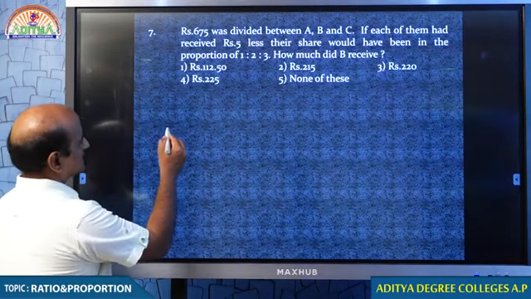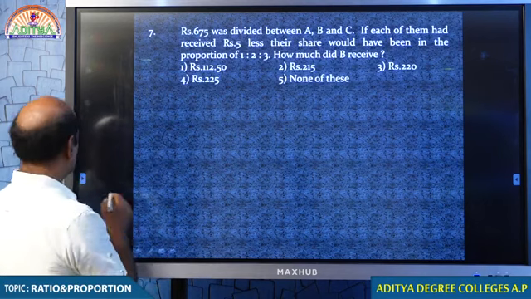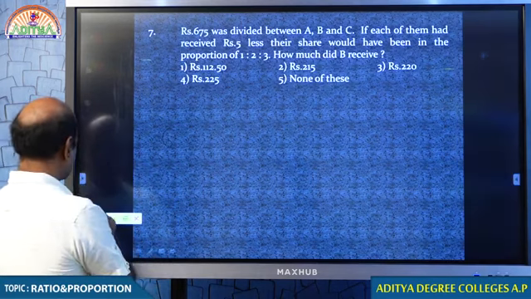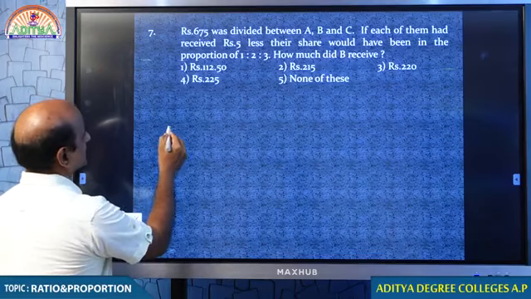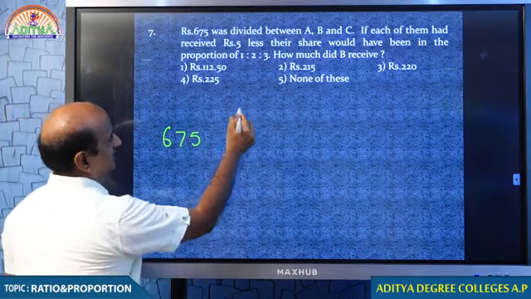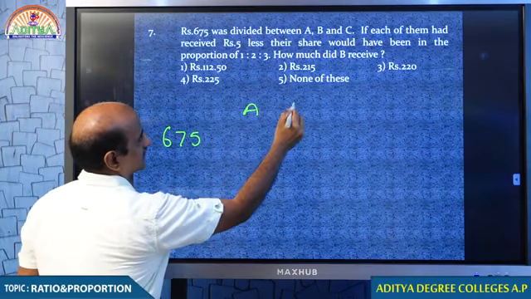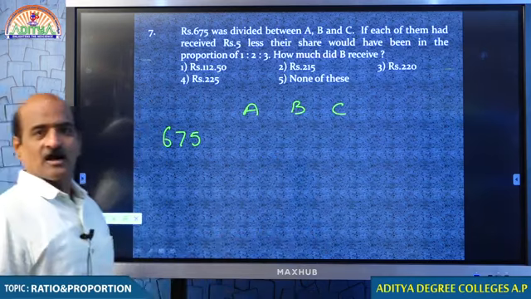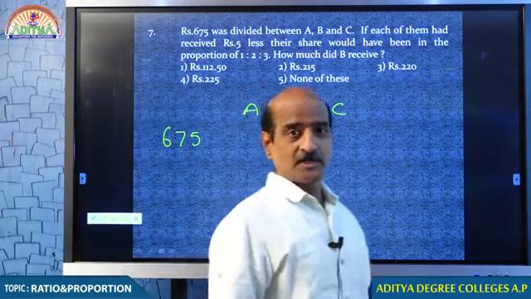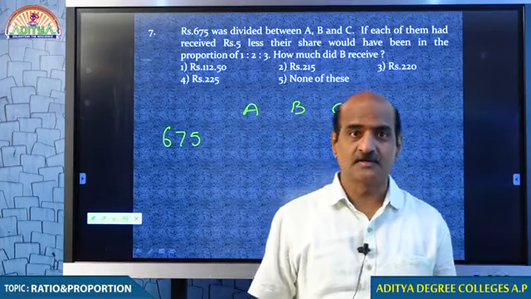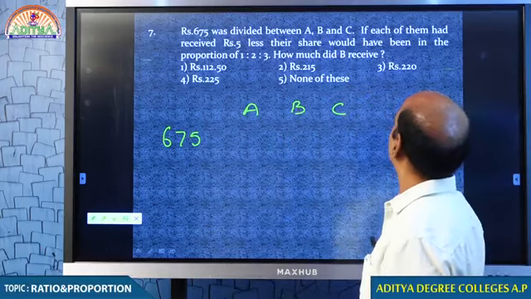675 rupees is divided between A, B and C. The amount we need to divide is 675. Tell me what is the condition. If we have to divide, we need to know the condition. If we know the condition, it is easy to divide. Let us see what the condition is.